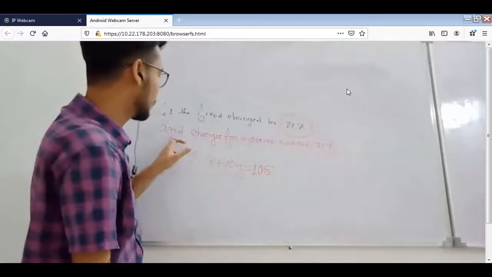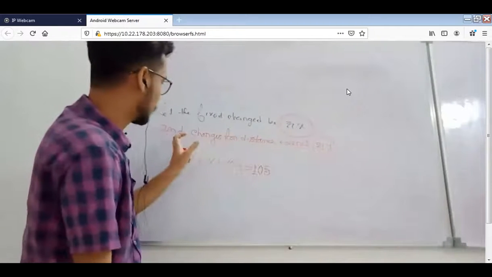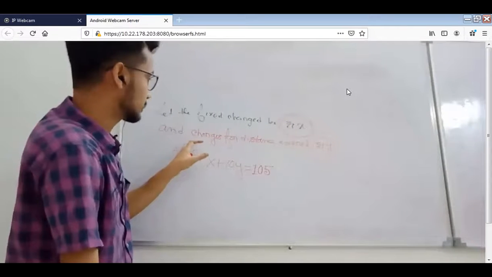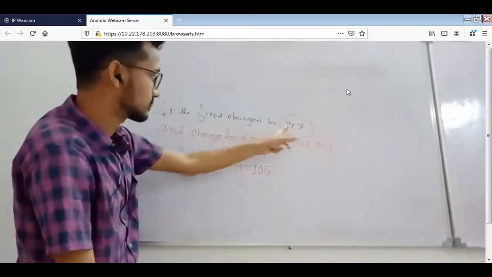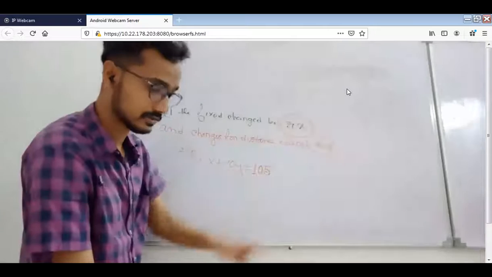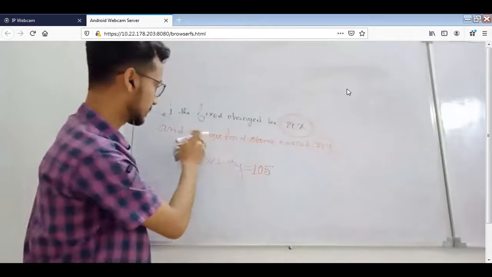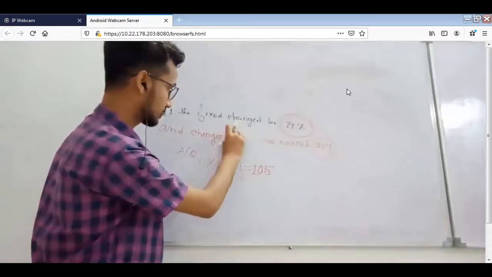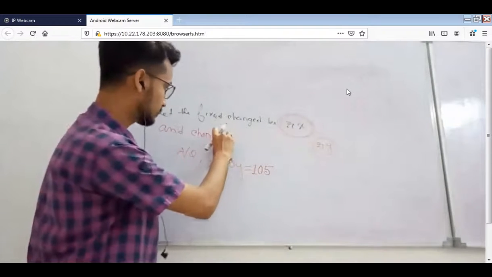So you can write it like this: let the fixed charge be rupees X and charge per kilometer rupees Y. Then it will be easy for you.